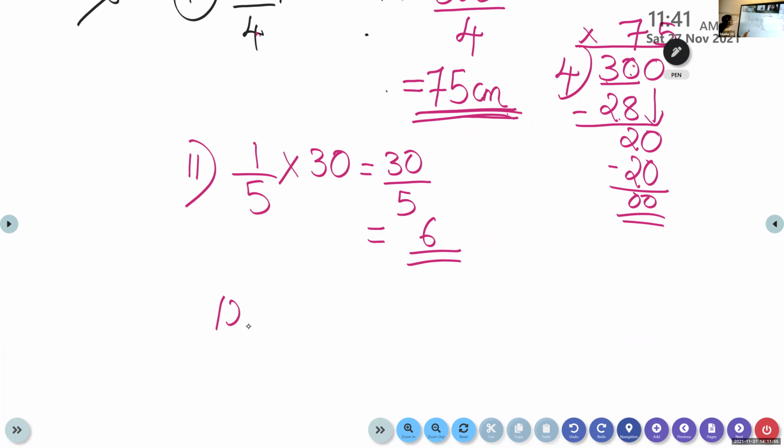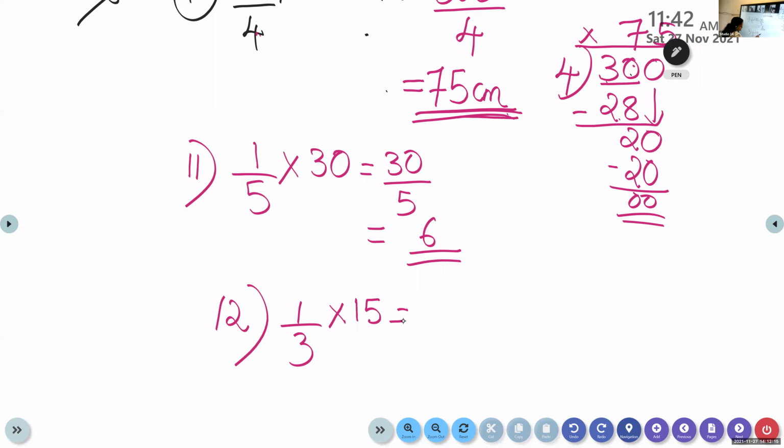Okay, question number 12. Do it alone again. Devananda, can you read the question? Yes, ma'am. Find 1 by 3 of 15. Yes, 1 by 3. Instead of "of", we will multiply.